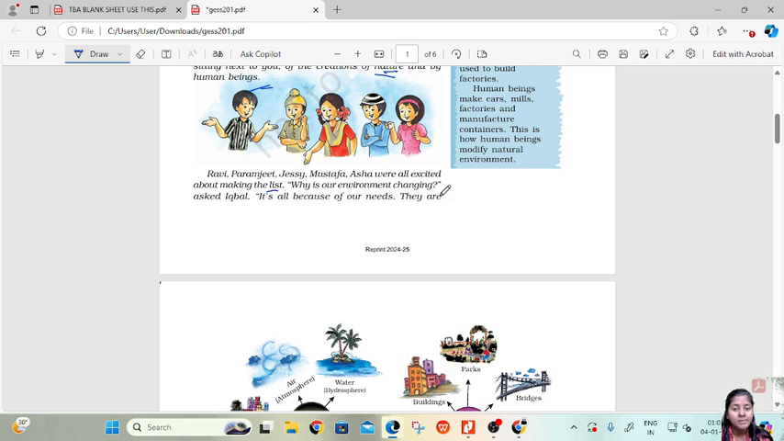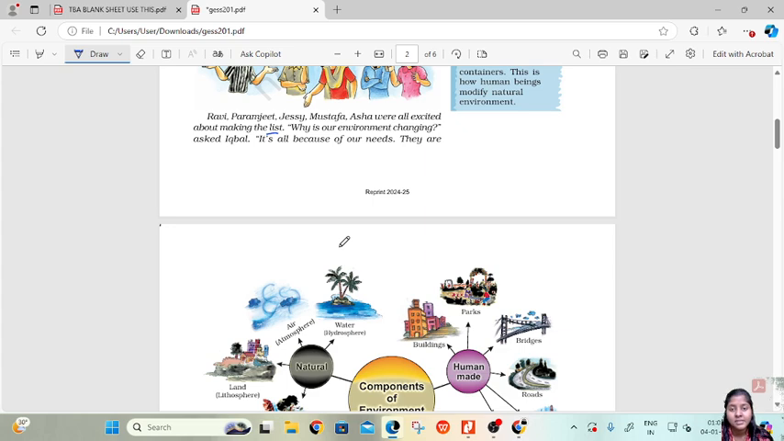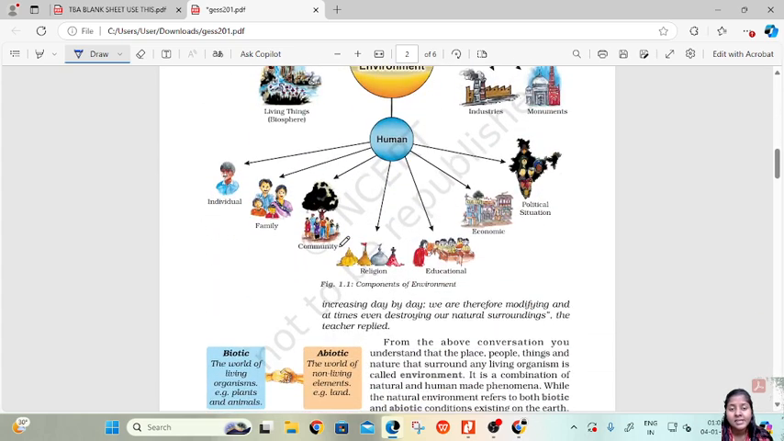Why is our environment changing? Asked Iqbal. It's all because of our needs, the needs we require, and the needs are increasing day by day. We are therefore modifying and at times even destroying our natural surroundings. Whenever there is this process of modification of nature, we destroy our environment, our natural surroundings.